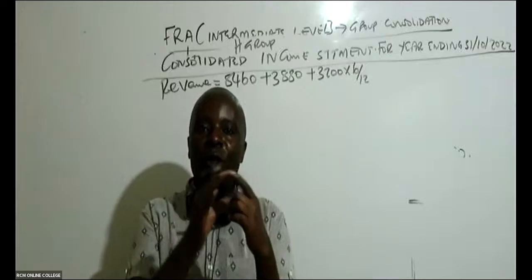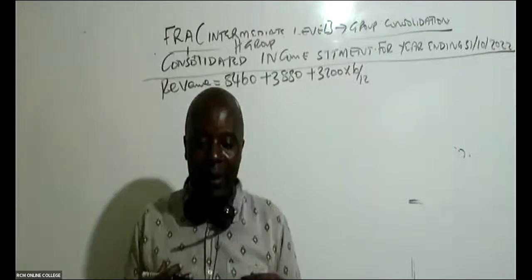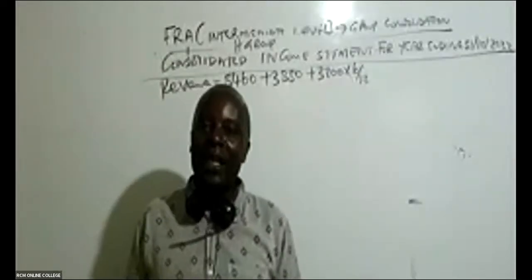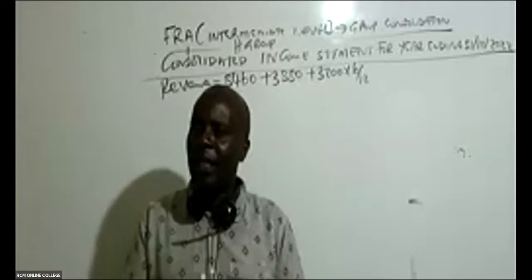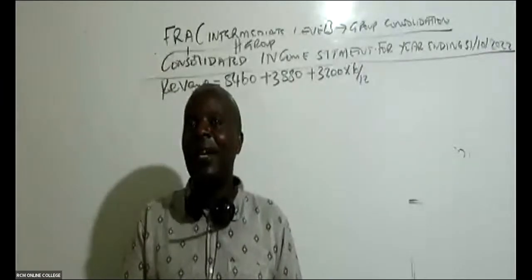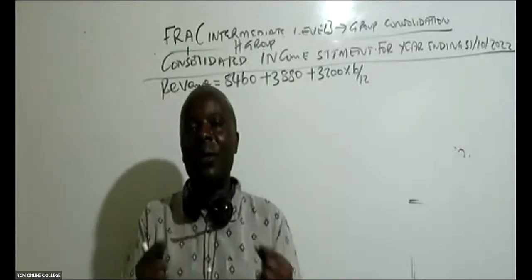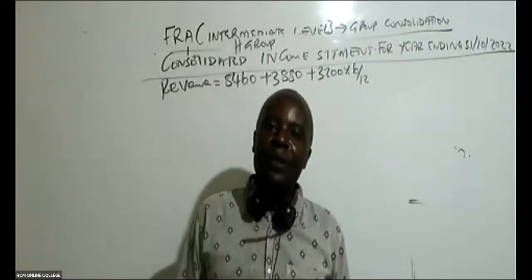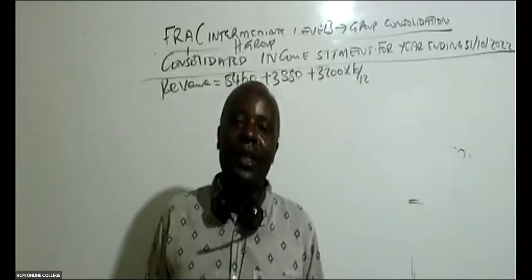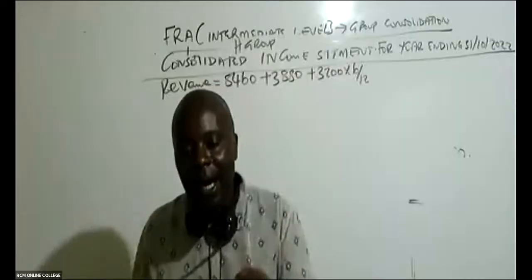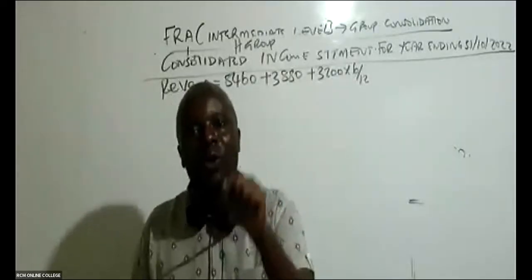If my son was to join RCM, I can't charge him any fees to study at RCM. And if I charge him that fee, we'll have to subtract that fee when we're looking at our revenues, because that is just money that has come from this pocket to this other pocket. It's money within family. So in this particular year, we had some internal sales.